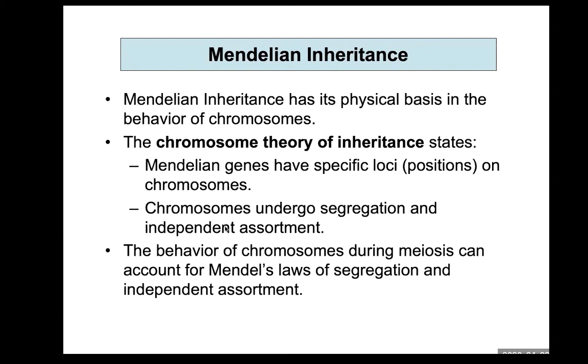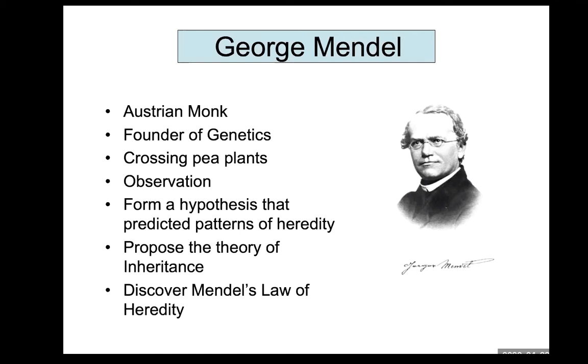Okay. So what is the chromosome theory of inheritance? In 1866, George Mendel published a paper and stated that parents pass discrete factors onto their offspring. Mendel stressed that the heritable factors, which today we call genes, retain their individuality generation after generation.